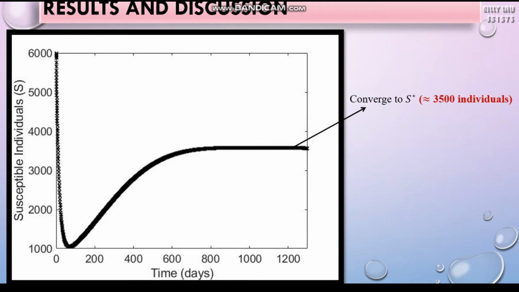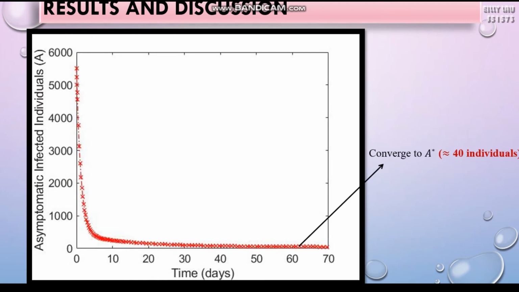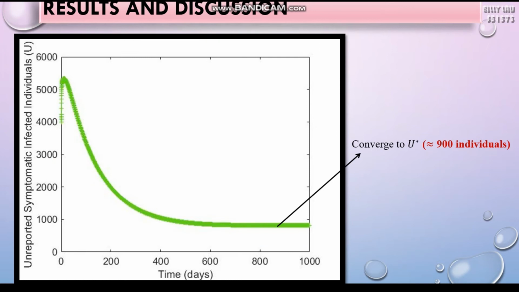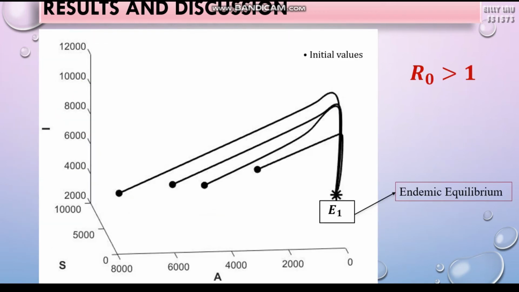Here we could see that the S population converges to S star, which is approximately 3,500 individuals. The population of A converges to A star, which is approximately 40 individuals, while I converges to I star, which is approximately 4,200 individuals, and U converges to U star, which is approximately 900 individuals. This means our model converges to EE whenever R0 is greater than 1. These results are also proved by the graph obtained when we take arbitrary numbers as our initial values. The graph converges to one point regardless of the arbitrary initial values.